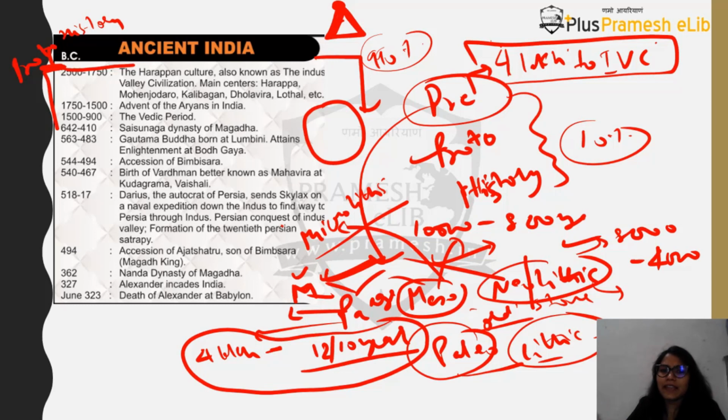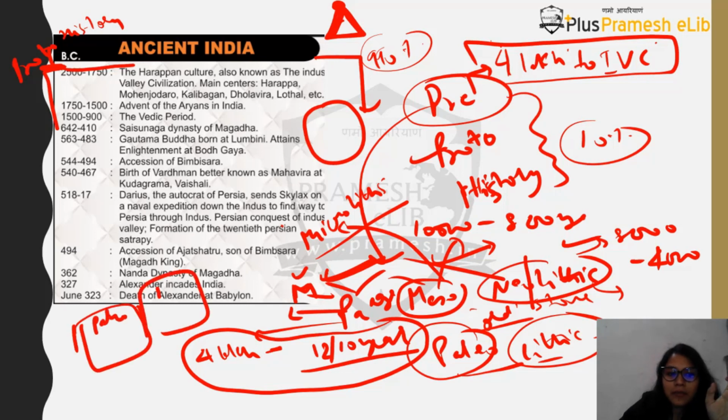But this is a brief, and what I will tell you now is to take sticky notes and start writing Paleolithic, Mesolithic and Neolithic. Take 3 different sticky notes, put Paleolithic, Mesolithic and Neolithic, and then write the sites under each. If possible, just draw a map and write the sites so that you remember them always. For example, if somebody asks you where is Chirand, in UP or in Bihar, or where is Mehrgarh, then you should know this. That is why I'm saying just draw these and put the sites so that you will remember them always.